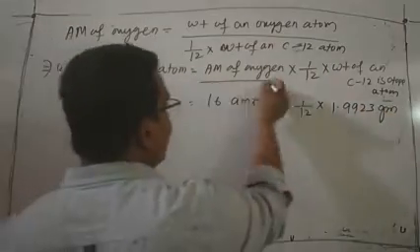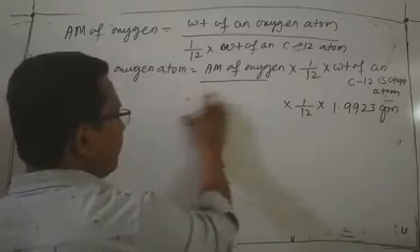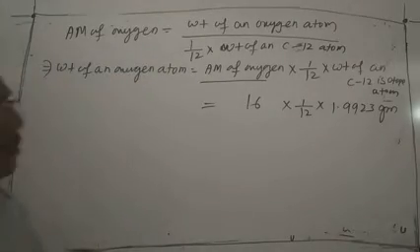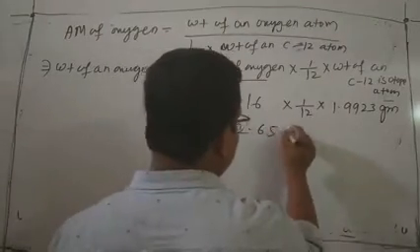Now the atomic mass of oxygen is a number, so we can write M here. That means 16 into 1/12 into 1.9923 gram, which comes to 2.656 gram.